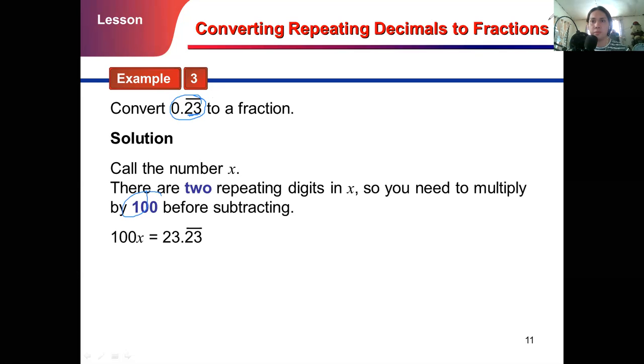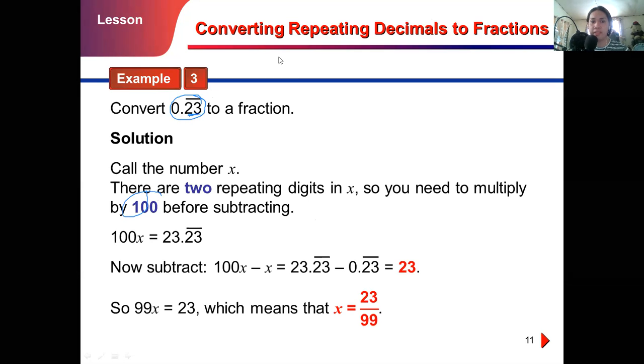After that, what will we do next? Subtract it. 100x minus x gives us 99x. Subtract it to remove the decimal, that gives us 23. So we have 99x is equal to 23. Then divide both sides by 99, so cancel 99. So your x now is 23 over 99. This is your final answer, your fractional form given the repeating decimal.